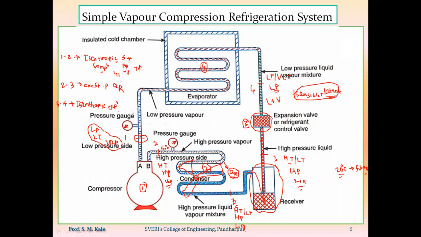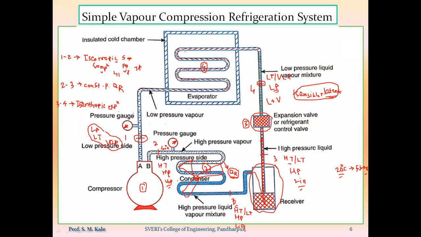So that isenthalpic expansion process will occur inside the expansion device. Now at the outlet of expansion valve, we are having the point number 4, which is having the condition as a low temperature or very low temperature, low pressure, liquid plus vapor mixture. Now that low pressure liquid plus vapor mixture is passed through the evaporator.